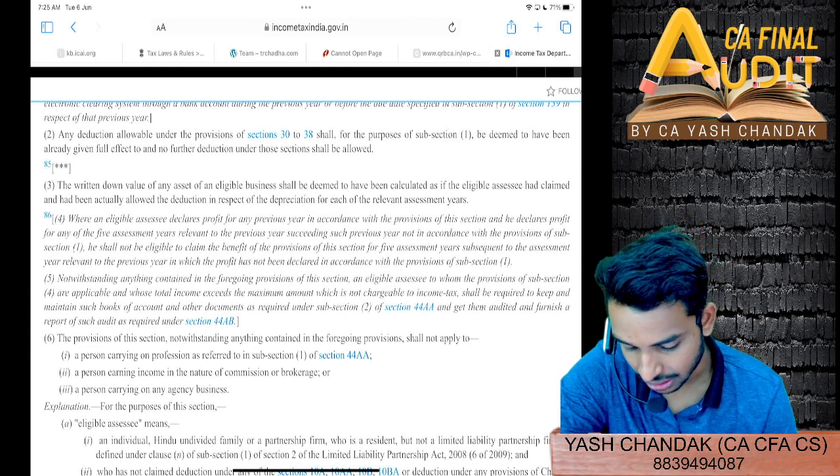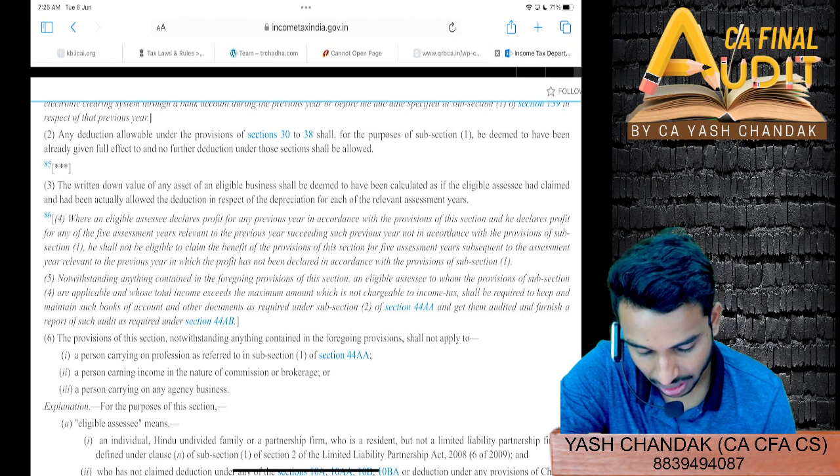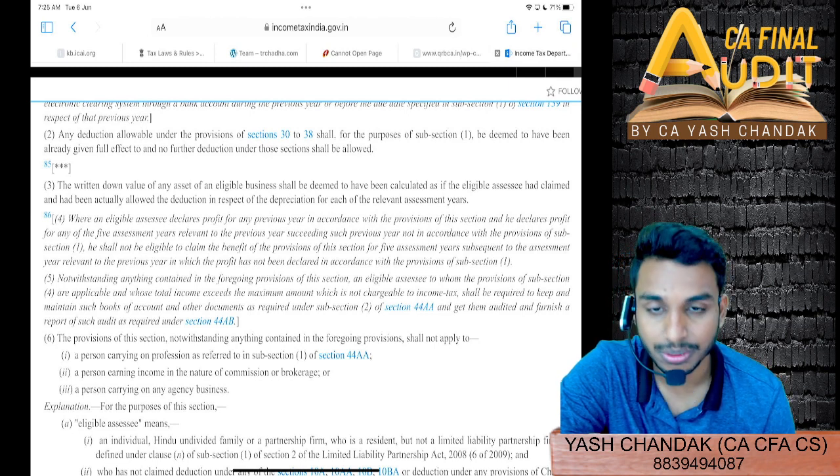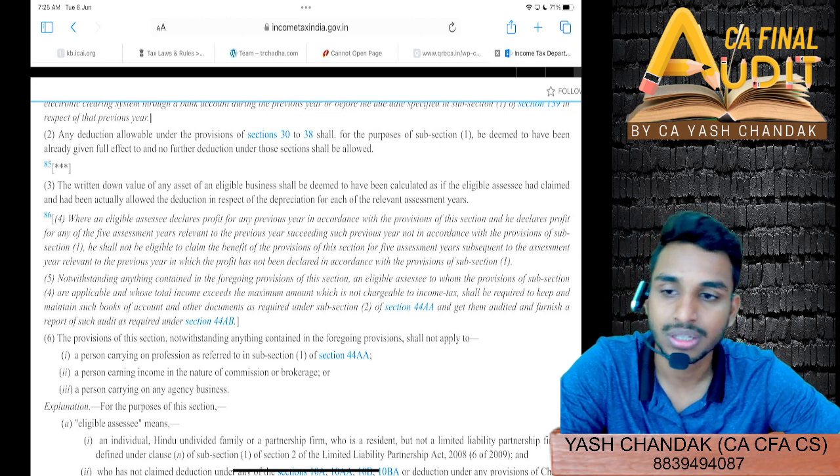So what is it saying? Whose total income exceeds the maximum amount which is not chargeable to income tax; the income should exceed that amount.